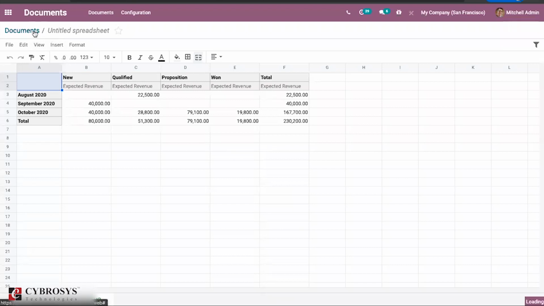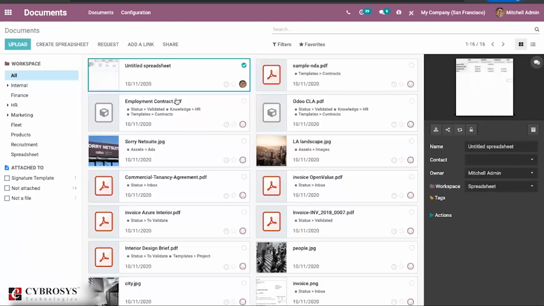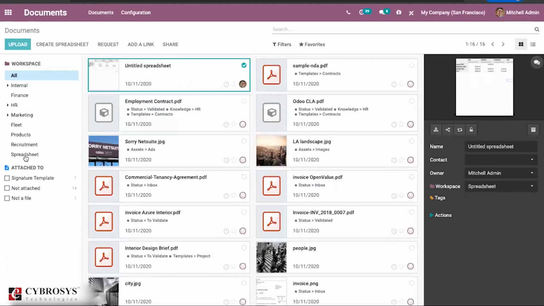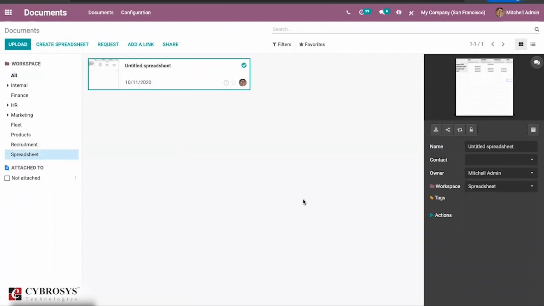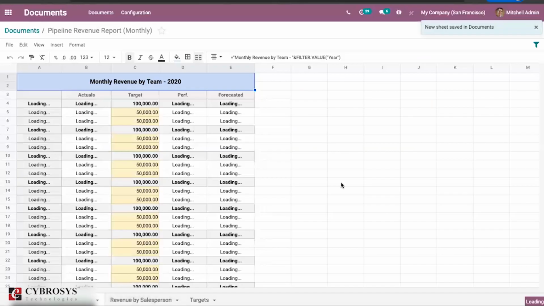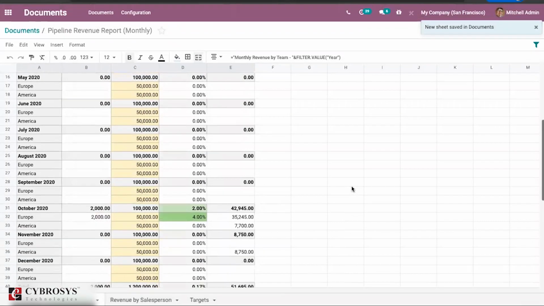So again, Odoo is also providing you some sort of sample data for the accounting. If you click on the spreadsheet here, normally there will be some sort of document which Odoo has already created. So whenever you create a spreadsheet, you can just find some sample projects here, that is the budget report, quarterly, monthly, then pipeline revenue, this type of thing. So once you click on that create, Odoo will automatically create this.